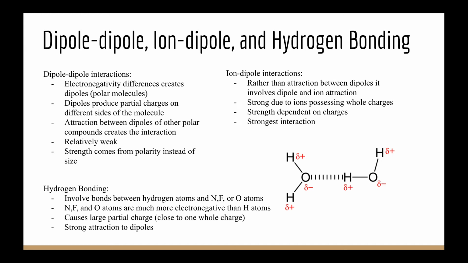Like in the case of water, where the hydrogen bonds, if there's a large number of interactions between the hydrogen bonds and an ion, then it's strong enough to pull it off due to the mere attractive force of this hydrogen bond. Although it is still not as strong as those ionic bonds, if there's enough hydrogen interactions, it can still pull apart an ionic lattice, unlike dipole-to-dipole interactions.